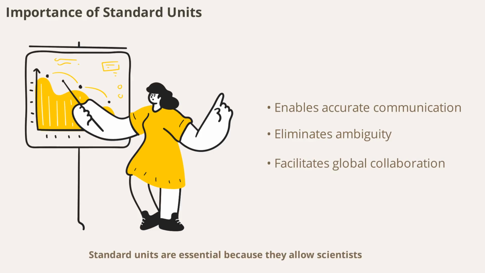Standard units are essential because they allow scientists and engineers to communicate measurements accurately and reliably. Without standard units, comparing results from different experiments or locations would be confusing and error-prone. Standardization eliminates ambiguity and ensures that everyone is speaking the same scientific language. This is why SI units are so widely adopted in the scientific community.